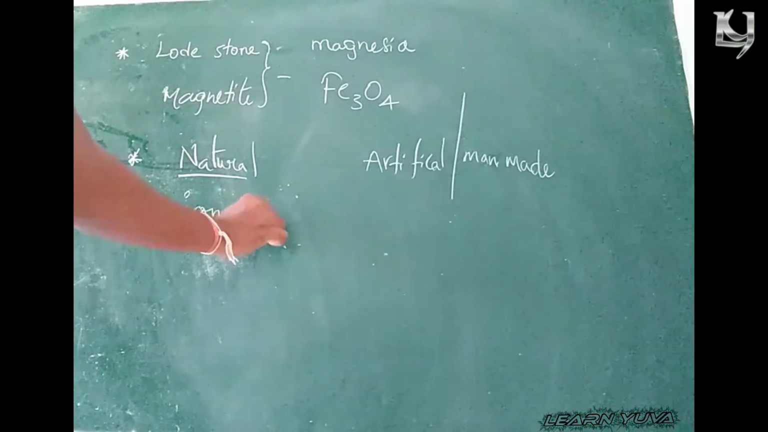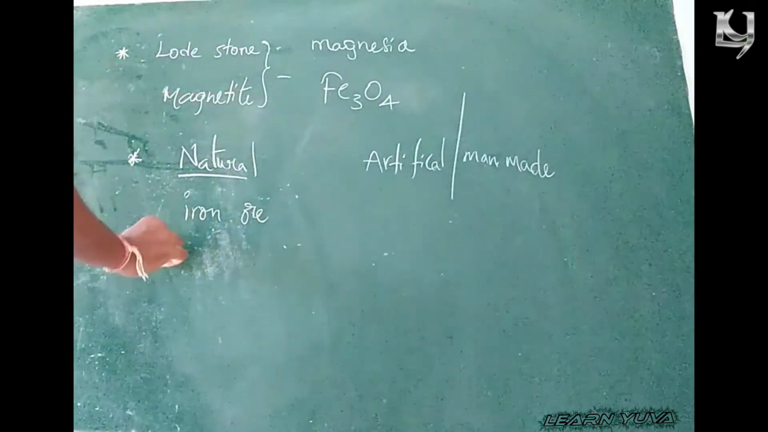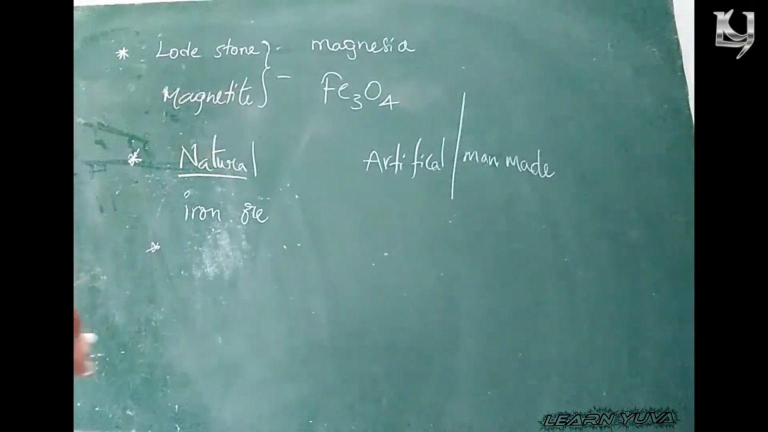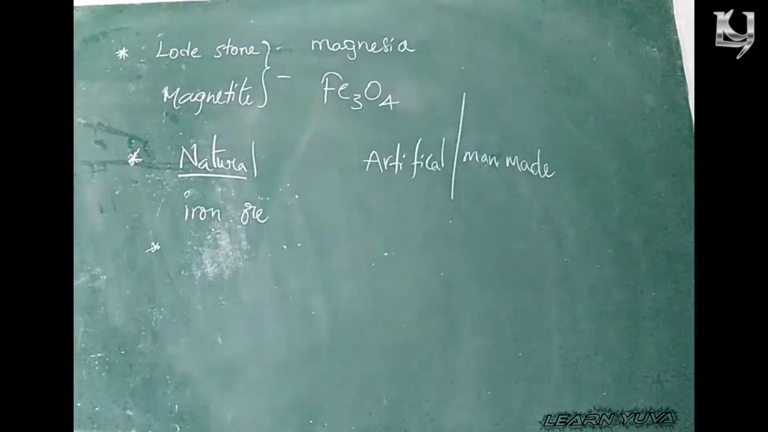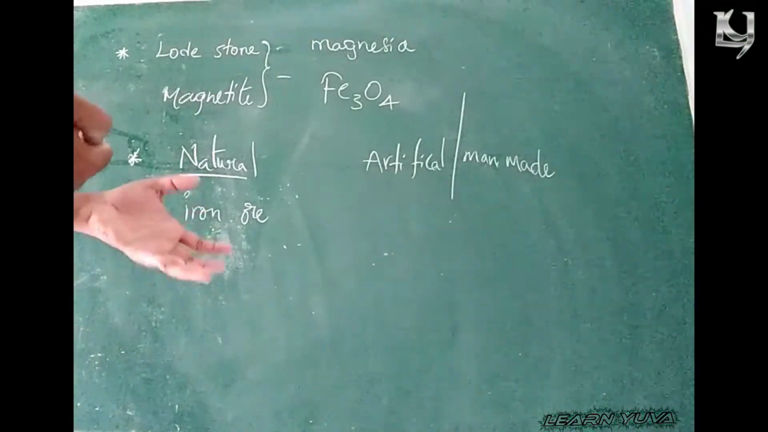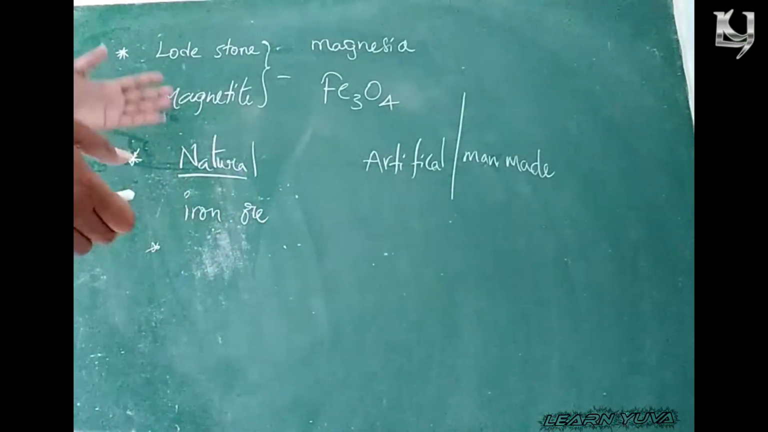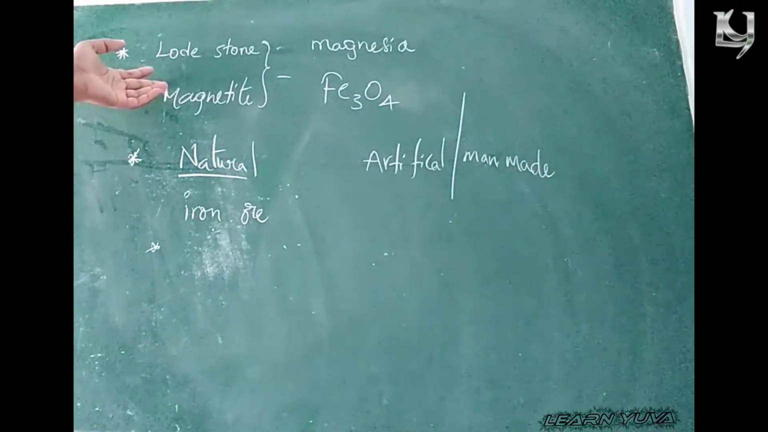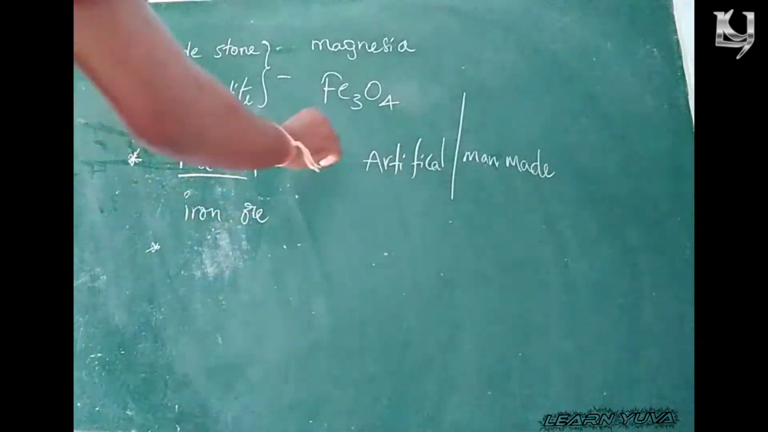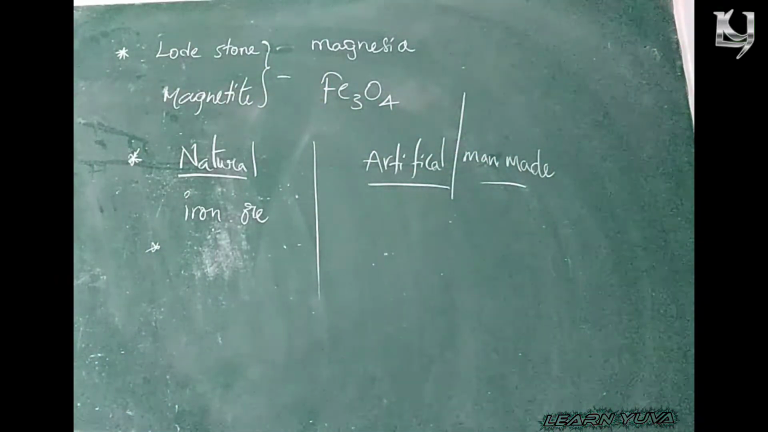It is from iron ore, right? So the example for the natural magnet is magnetite, also known as lodestone, and our earth. Since in the core of our earth the iron ore, which is in liquid state, acts as a natural magnet, our earth behaves as a magnet. Next, coming to the artificial magnet, also known as man-made magnets.